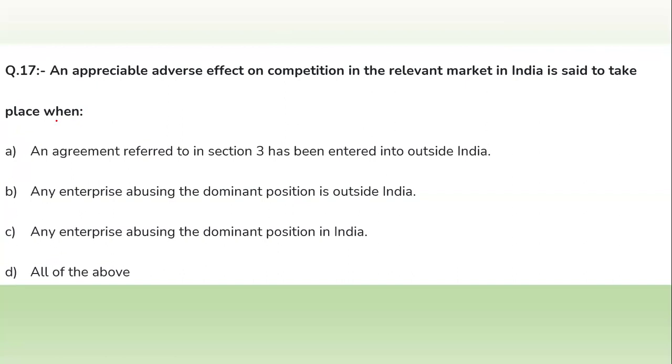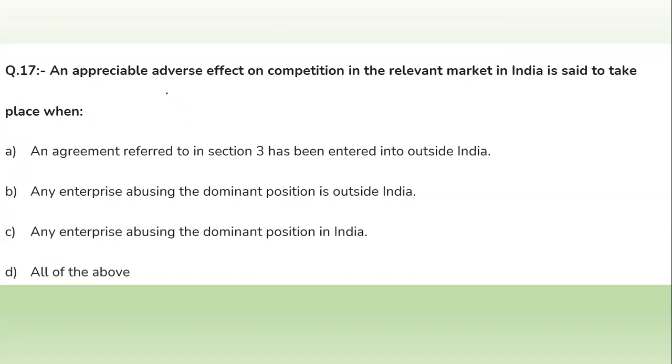Now question number 17: an appreciable adverse effect on competition in the relevant market in India is said to take place when? So the question is about an appreciable adverse effect on competition.